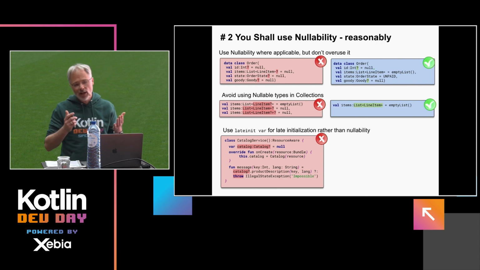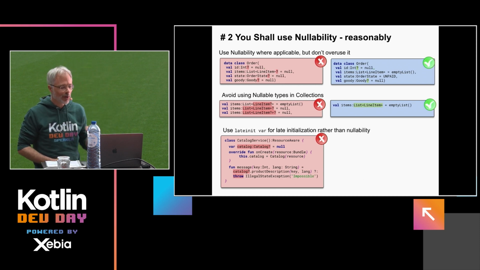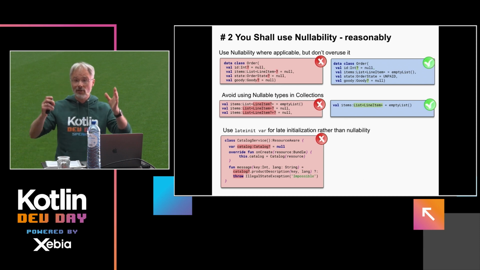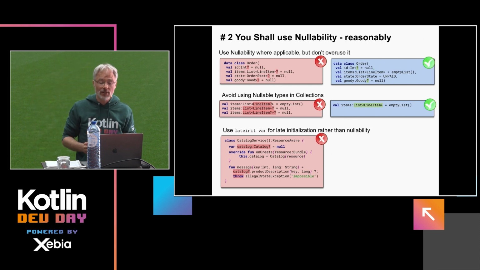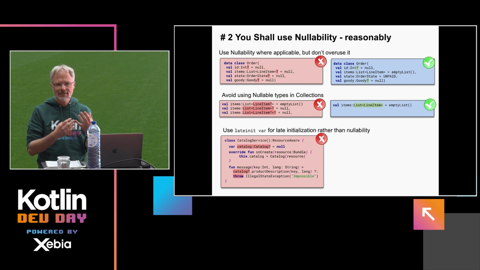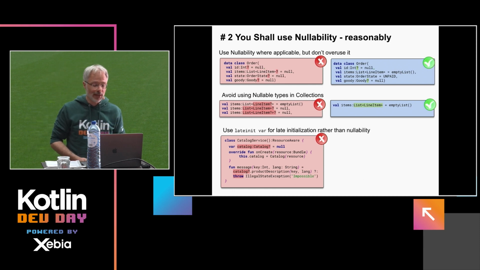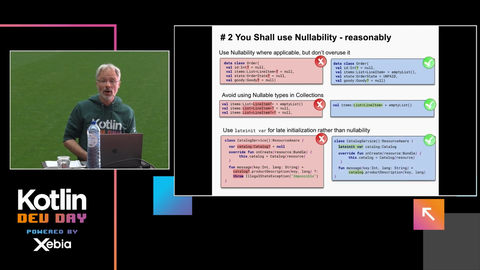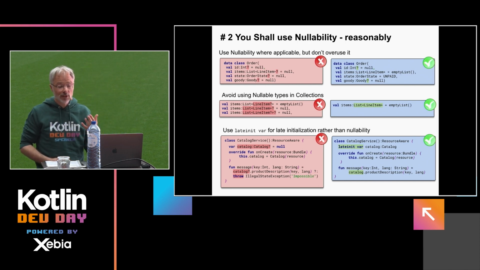Always use nullability? Well, there's also an exception to the rule, of course, otherwise there's no rule. Here we have a classical case of late initialization. Whenever our application bootstraps, the onCreate method is called, so we can be sure that the catalog is available once the application has been bootstrapped in a correct manner. So here, lateinit var is probably a better approach, preventing us from always checking whether this catalog is null or not in all the code we're using.